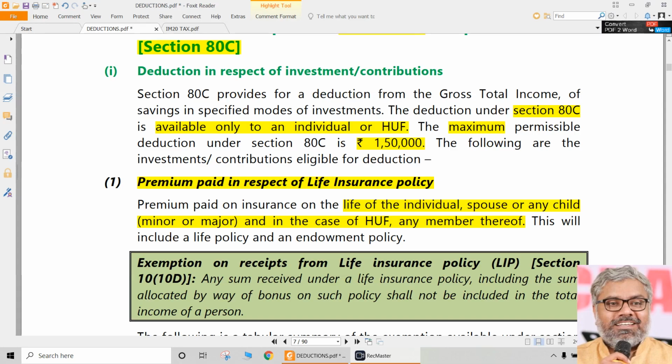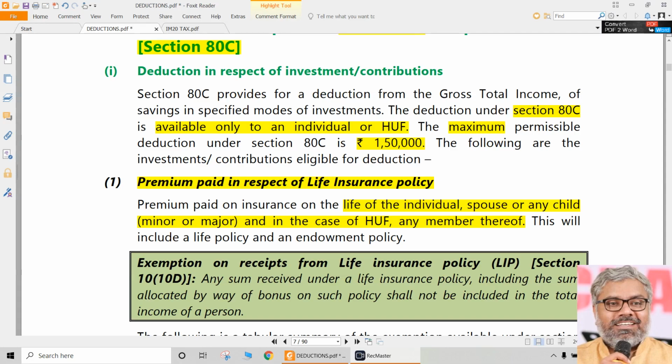There is nothing restricted about with whom this life insurance policy has to be taken. So if I generally use LIC, that does not mean LIC. Specifically, if I use LIC, that is LIC. But as a general statement, LIC policy has basically become like a Xerox copy, like Colgate toothpaste. We are used to that. So LIC policy is not about a Life Insurance Corporation of India policy. We are talking about life insurance policy. That is the policy on the life of the individual, spouse, or the children of the SSC. In case of HUF, any member of the HUF, on the life of them, the policy can be taken and the premium is paid during the previous year by the SSC.